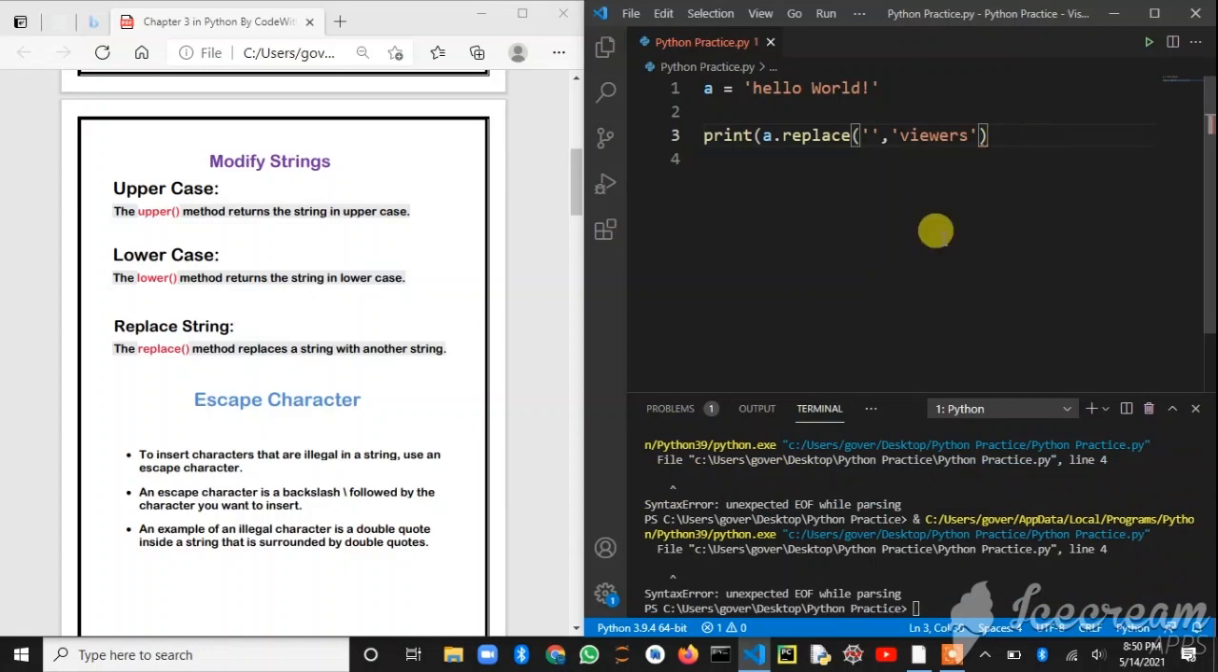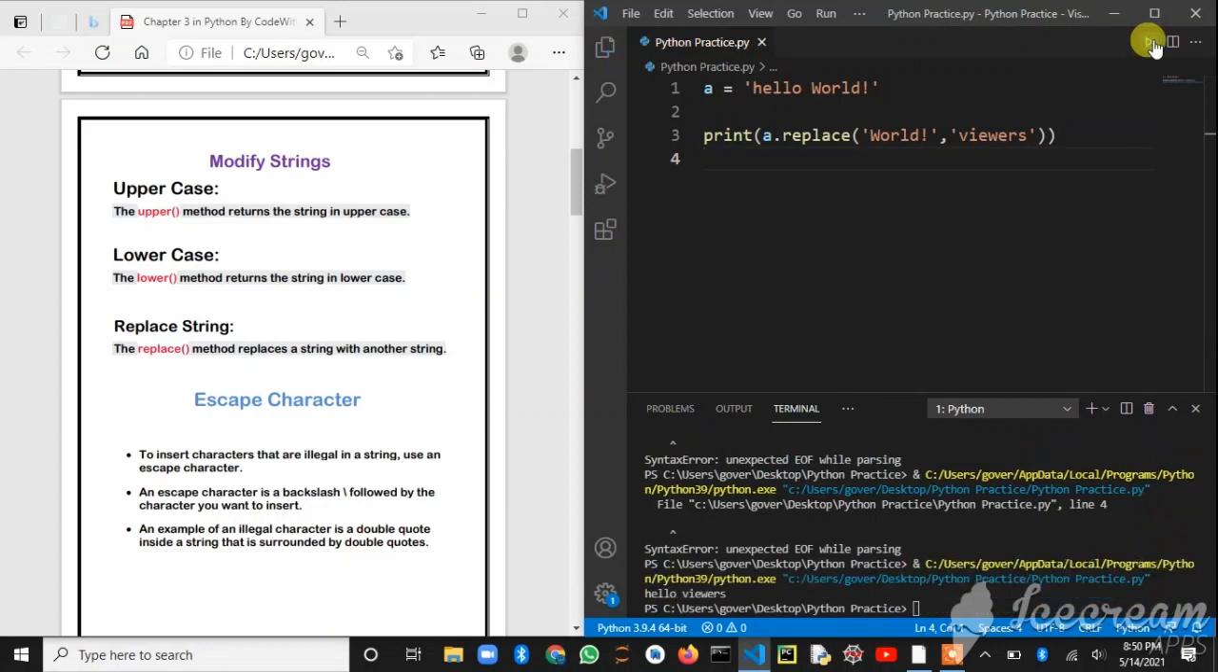Oh yeah, we have made a mistake. We need to close the print statement bracket also, which we forgot. So we got an error. Now we will try to run our program, and our program is running successfully. As you can see, hello viewers, the world value is replaced by the viewers value.